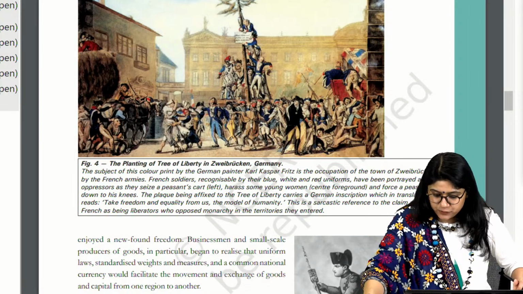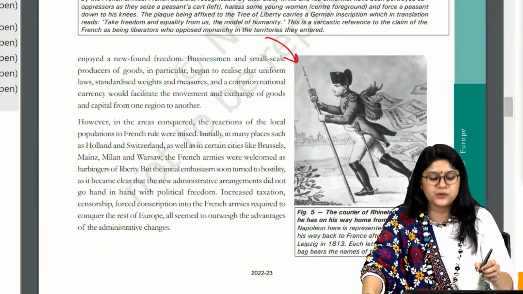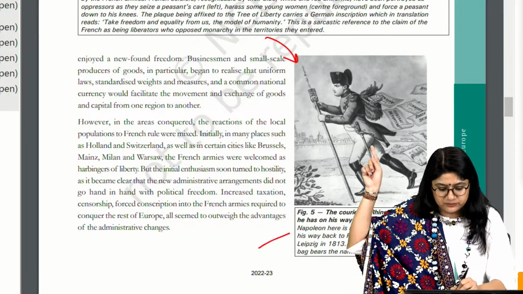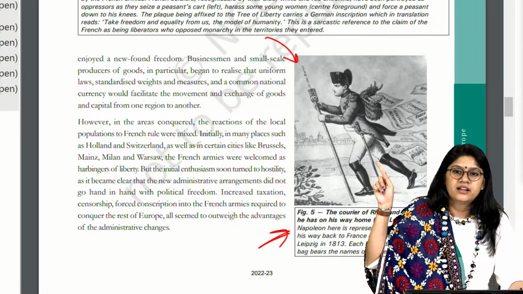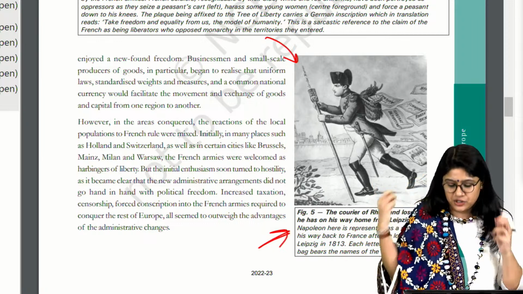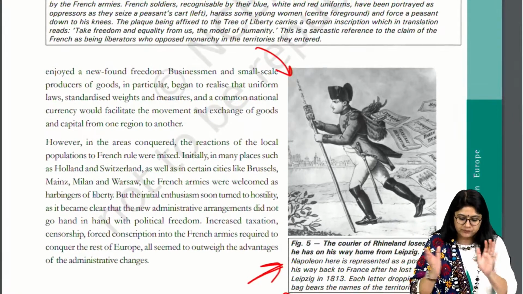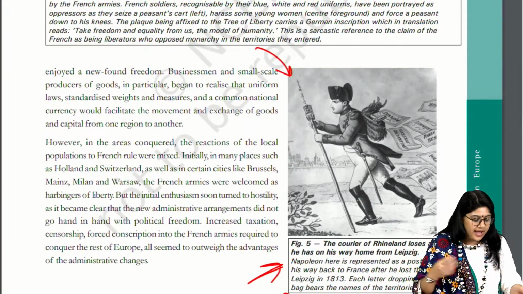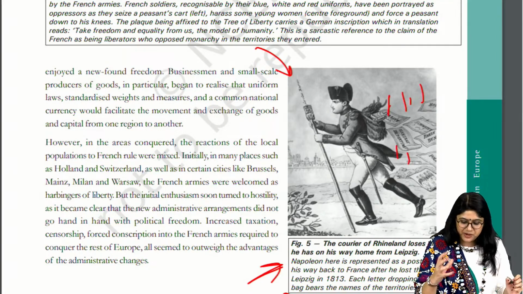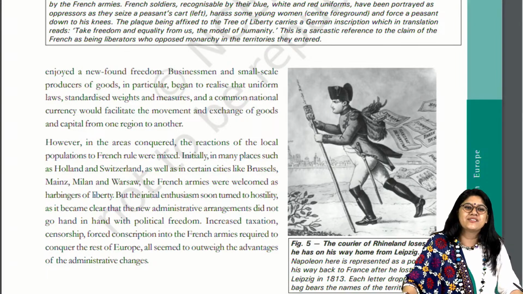See, in a few of the sample papers, you must have seen this picture. How many of you have seen this picture in sample papers? I'm sure in various books we have this picture. Right, so this is an important picture. We all understand that in this particular picture, we have Napoleon over here and he's moving. He's leaving France. And the territories that he conquered are all of them falling off. Postmen over here. So pictures like this become really very important.